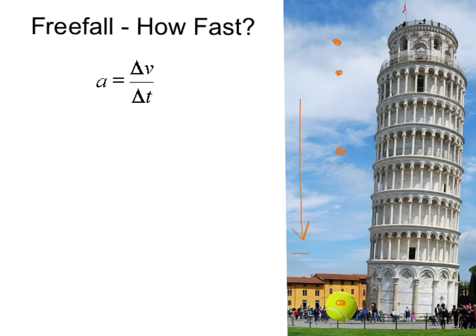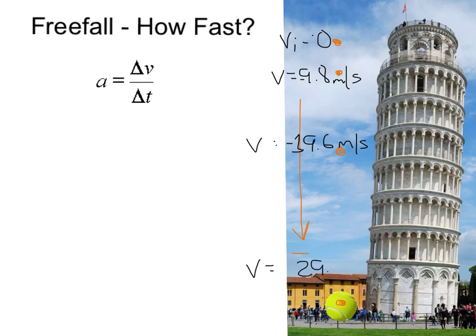He approximated that since the initial velocity was 0, the next velocity was about 9.8 meters per second, but in the downward direction, so negative. The next speed was 19.6 meters per second, or negative since it's in the downward direction. And that last speed was 29.4 meters per second, or negative since it was in the downward direction.